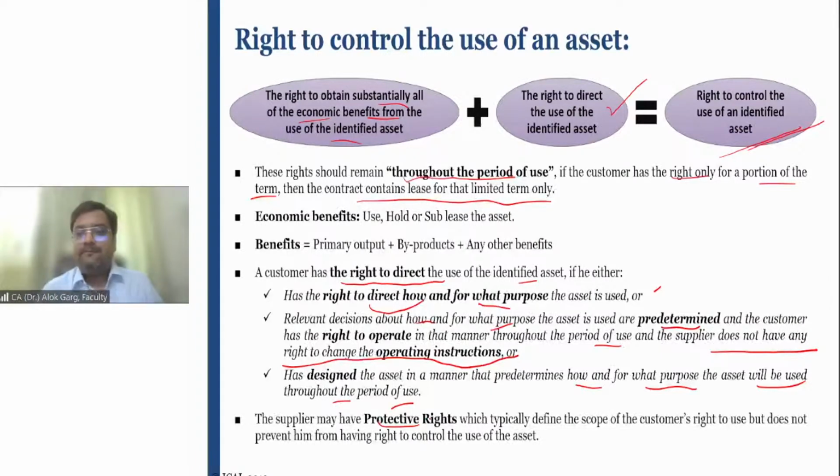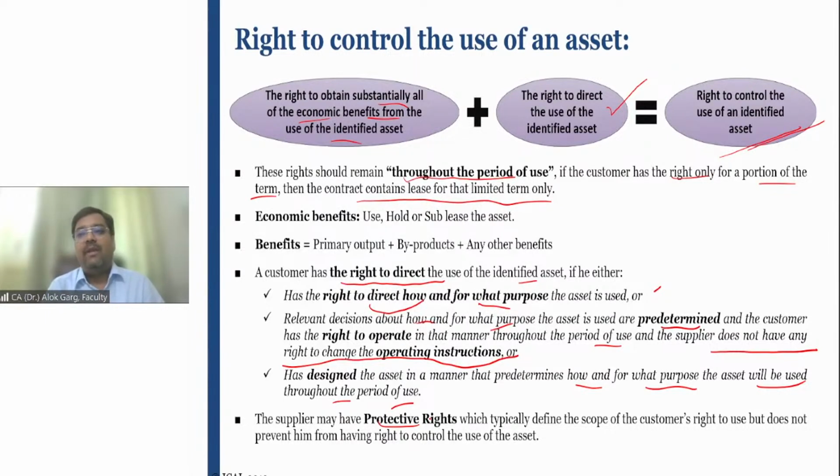In this case, if you run the car beyond 10 years, probably the traffic police will seize the car, right? And it will be a loss to the lessor. Okay, so the lessor will say that after 10 years you will not use this car, you will intimate us and you will not use this car, right? So these examples are protective right examples.